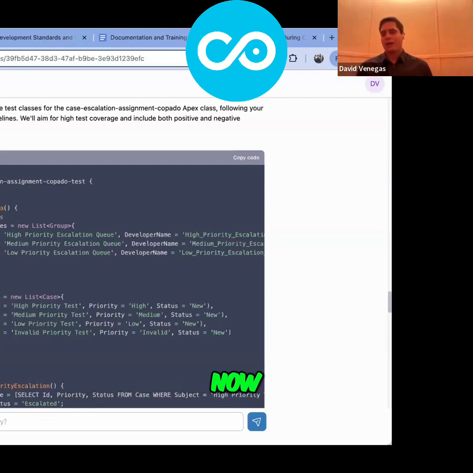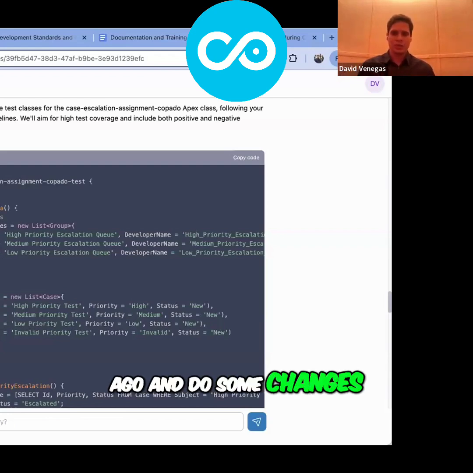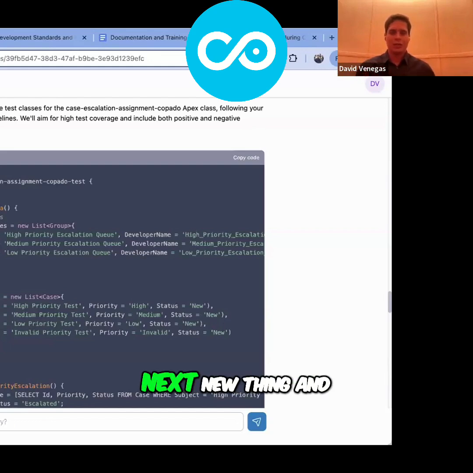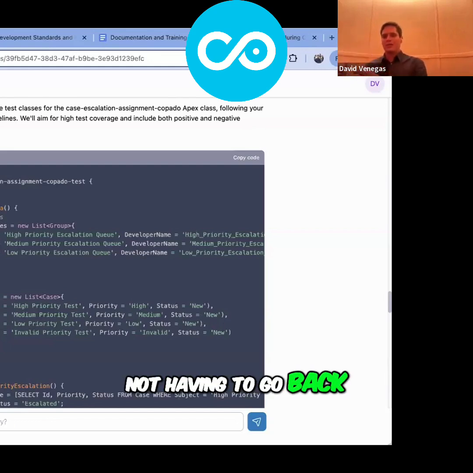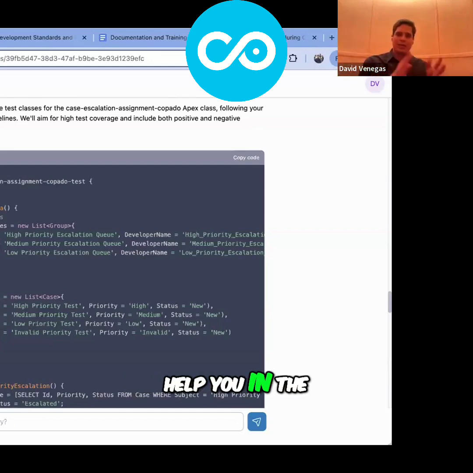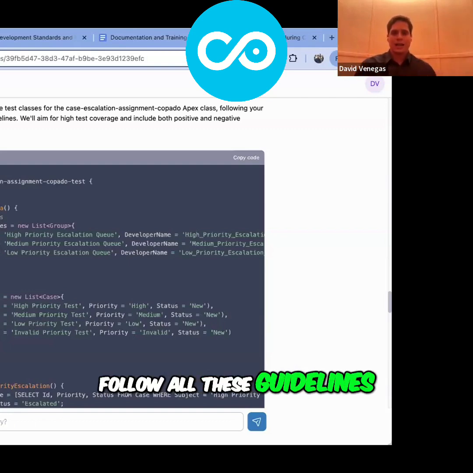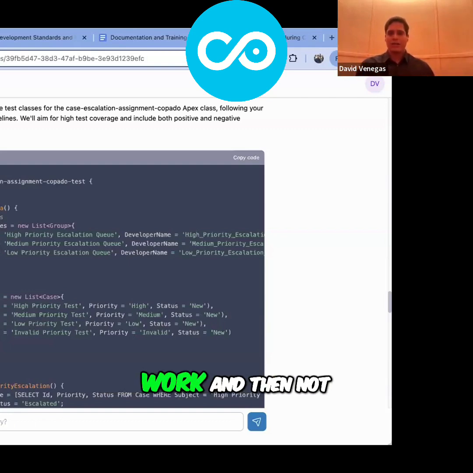So now I need to go back to this user story that I stopped working on a few days ago and do some changes. So that's very inefficient. And as a developer, I always want to be working on the next new thing and not having to go back. So by having AI help you in the beginning and shifting left, so making sure you follow all these guidelines, I can make sure I do my work and then not have to revisit this user story again.